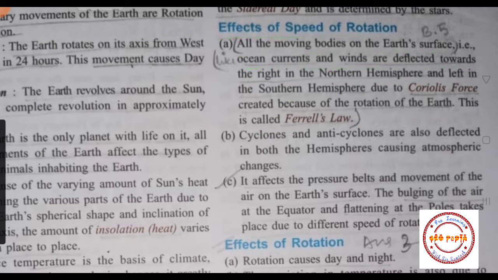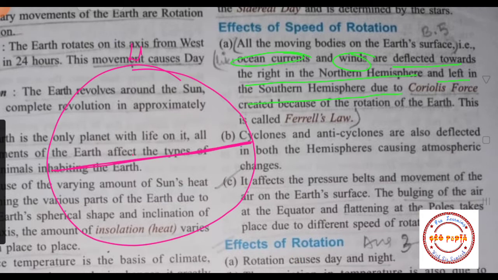Okay, so students, due to the rotation of the Earth, or the speed of the rotation, especially wind and ocean currents, what they do is deflect towards the right in the northern hemisphere and towards the left in the southern hemisphere. Okay, so students, let us understand these points. This point is very, very important.